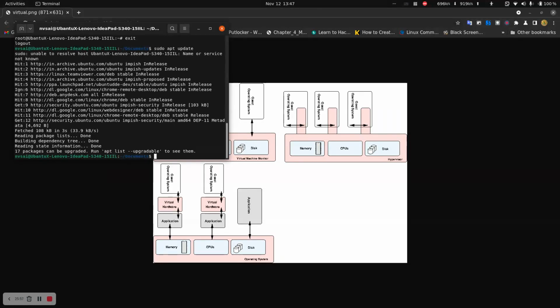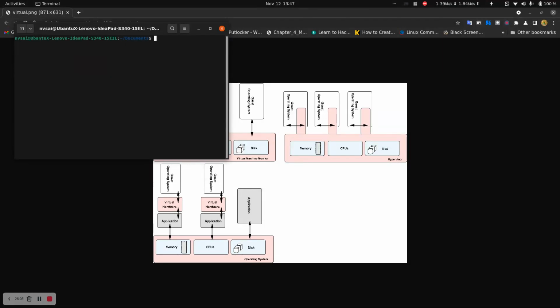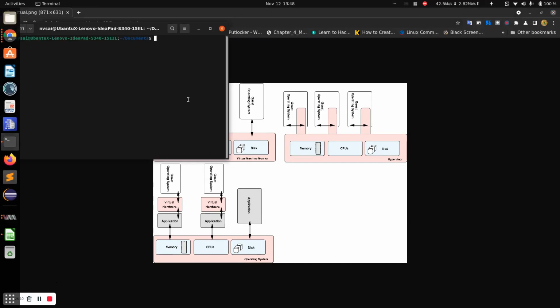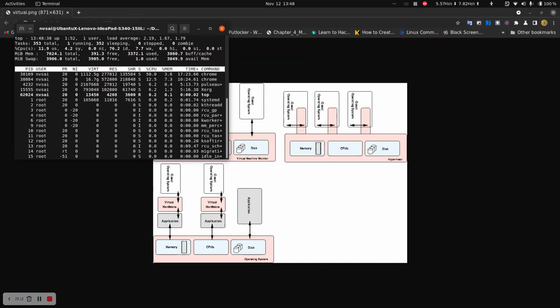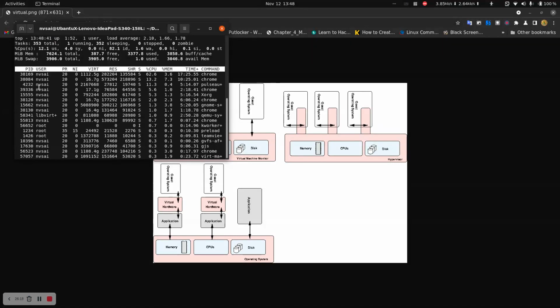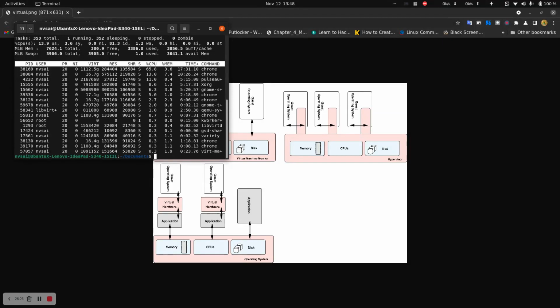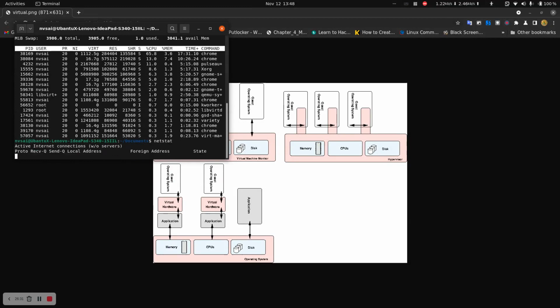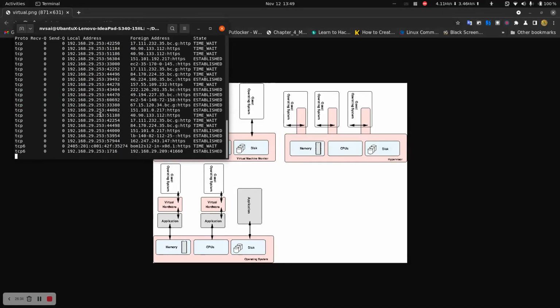I have 17 packages to be upgraded, so I can just use sudo apt upgrade, and then the clear command is used to clear the console. I can use the top command to know which programs are running in my system right now, and which user is running those commands. This is the top command. Control C, and then I can use the netstat command to know my network statistics. These are my network statistics.